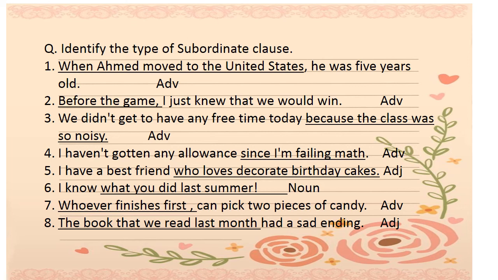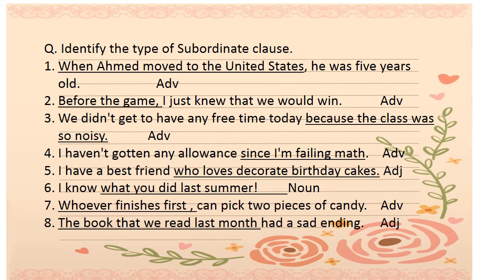Because the class was so noisy. Now we can see a subordinate conjunction, because, there. So this is a subordinate clause, beginning with because, which is an adverb, so this is an adverbial clause. Now, I haven't gotten any allowance since I'm feeling sick. The first one does not have a subordinate conjunction, so this is an independent clause, and the next one is beginning with since. And since is again an adverb, so this is an adverbial clause.